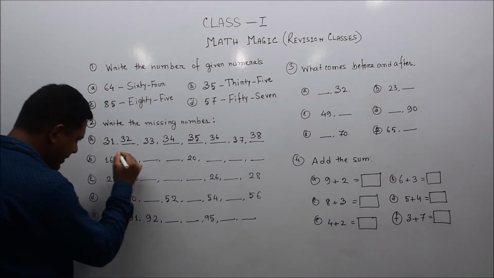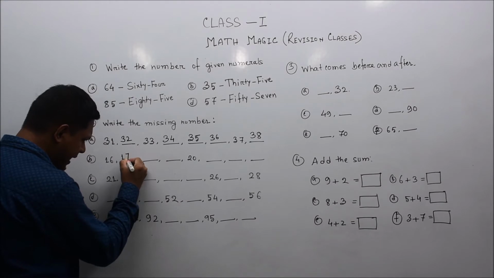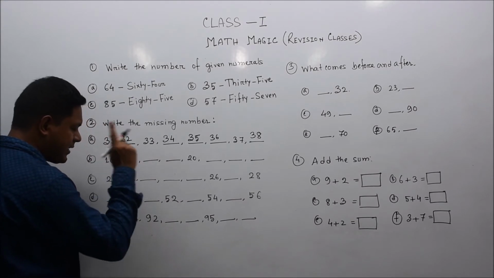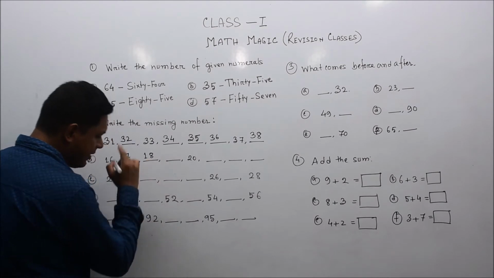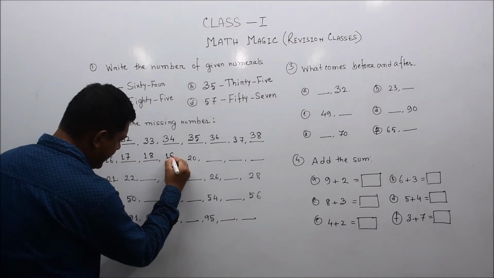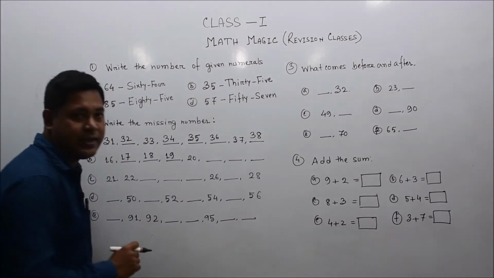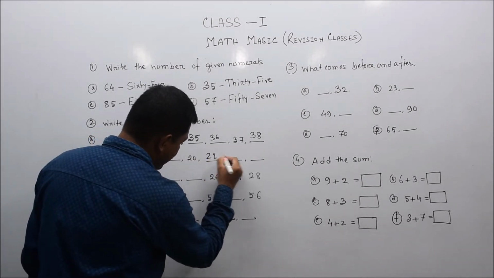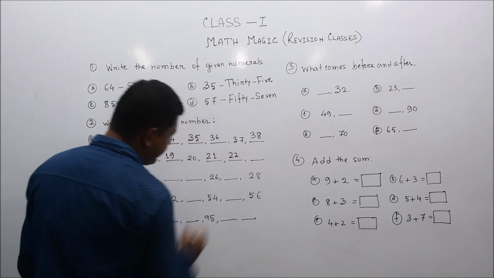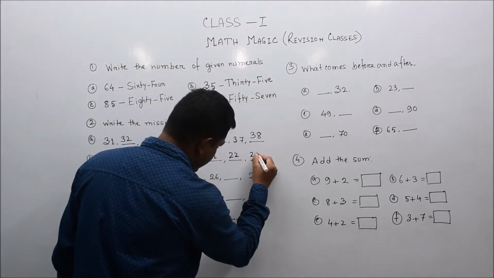After 16, 17 will come, and after 17, 18, then 19, then 20. 20 is already given. After 20, 21, after 21, 22, then after 22, 23.